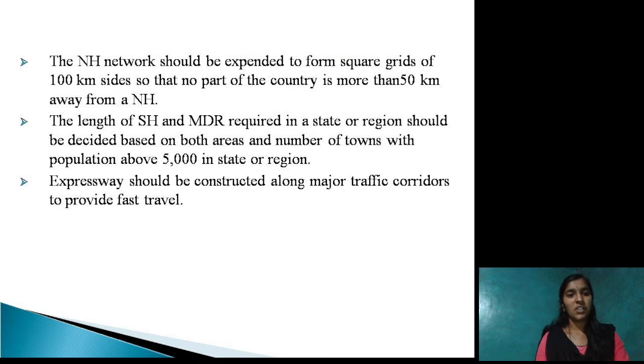The national highway network should be extended to form square grids of 100 km size so that no part of the country is more than 50 km away from the national highway.